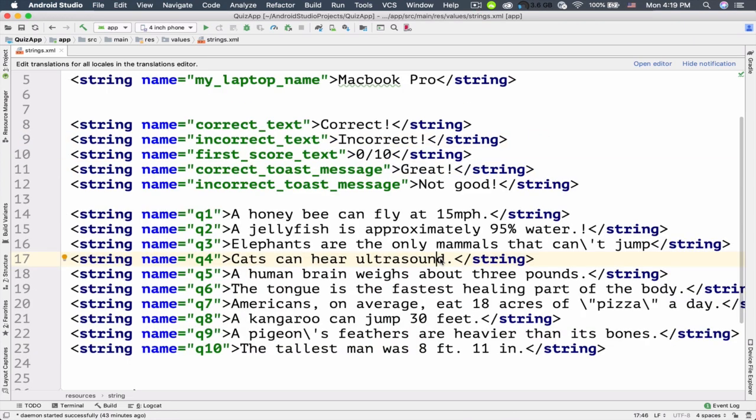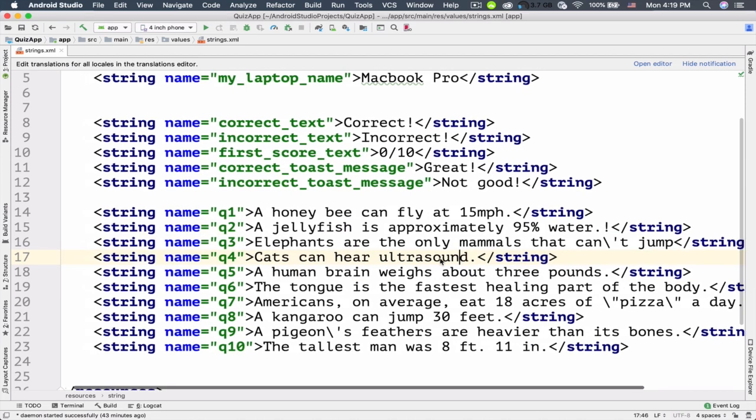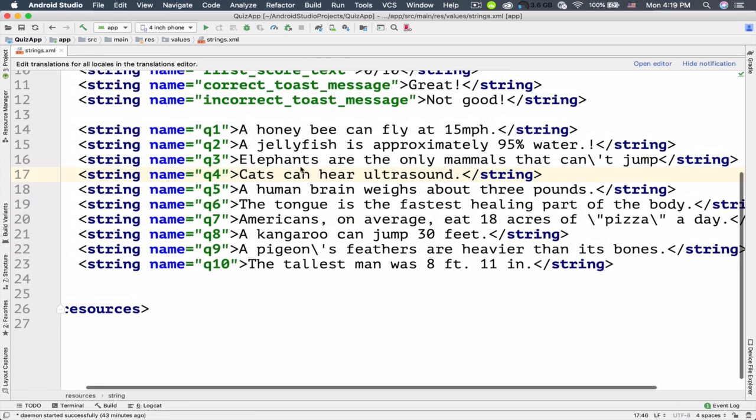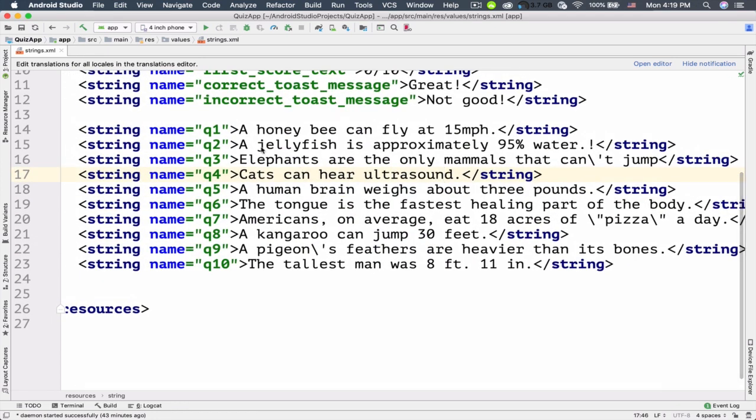So here are the string resources that I pasted here. So we've got the correct text, incorrect text, and these are the values, correct, incorrect, the first score text, correct toast message, and so on. Now take a look at these questions. These are the questions that we are going to use in our application. So for the name, I used Q and then the number of that question. So for example, question 1 is Q1 until Q10. And here are the questions. So I got the questions from the snapple.com.